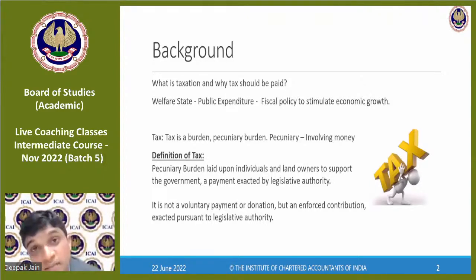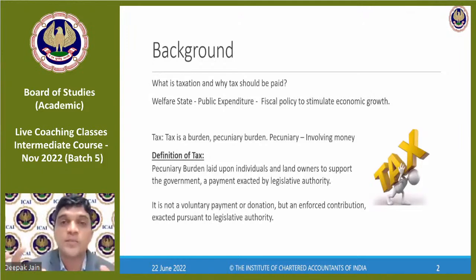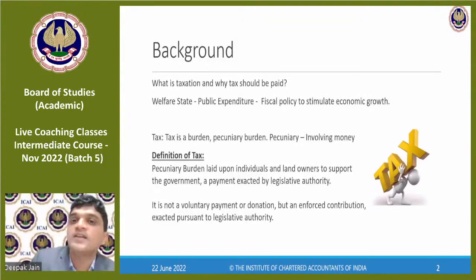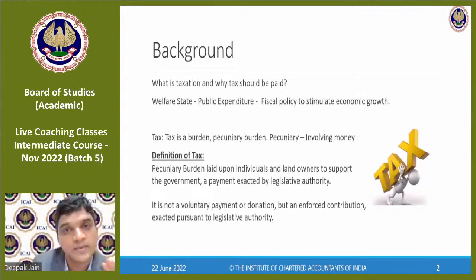Is GST part of concurrent list? No, GST is not part of the concurrent list. When I explained, yes, that there are some laws which both state and center has to pass, but GST is not part of that list because the dominance of the concurrent list goes to the center. That's the reason they didn't want to give that much more power to the center, so they didn't put it in the concurrent list as well. They have amended and put it in a separate section itself, separate article of the Constitution.